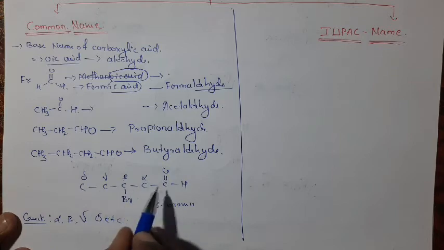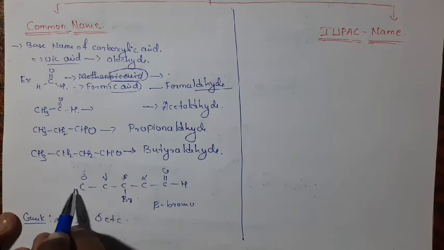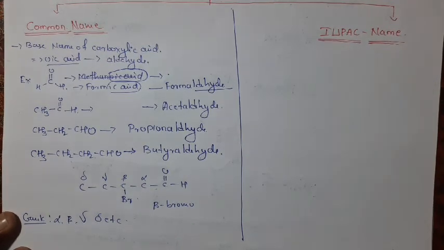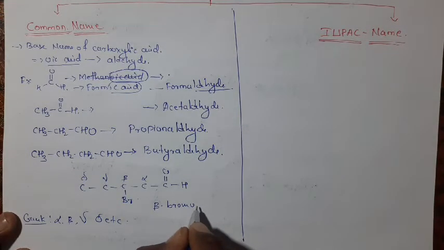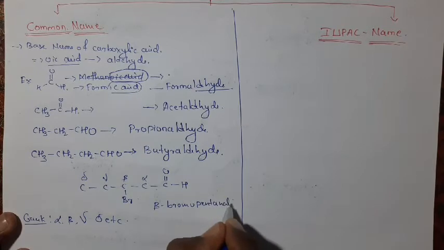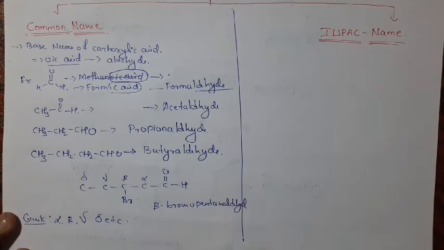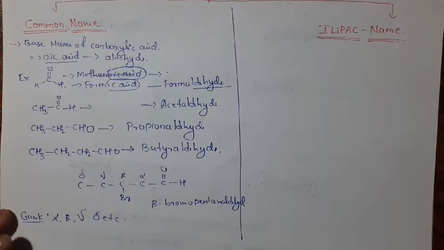Here 1 2 3 4 5, 5 carbon atoms, then it becomes pentanaldehyde. Okay, then it becomes beta-bromo pentanaldehyde. Like this we can name the aldehyde in the common naming system.